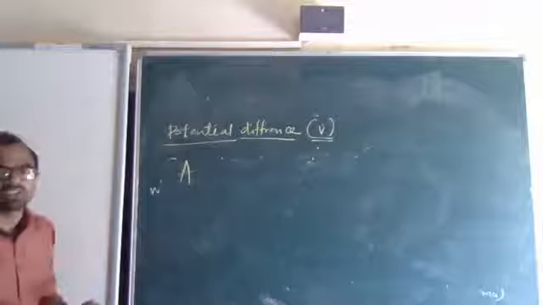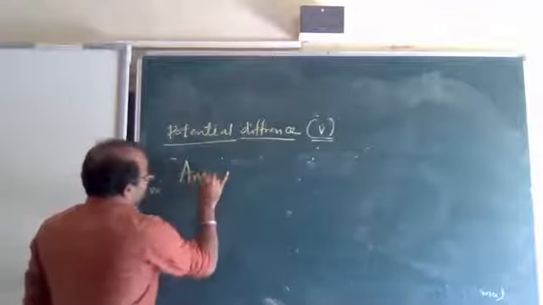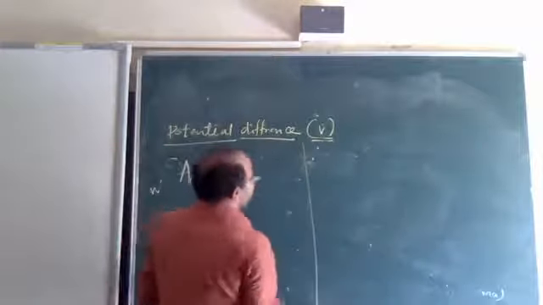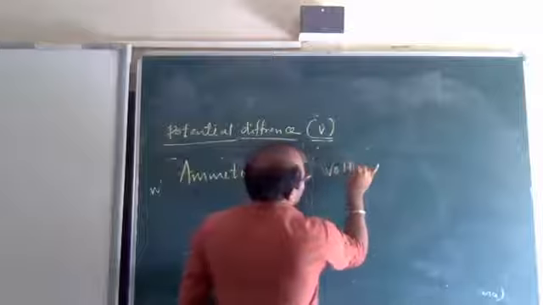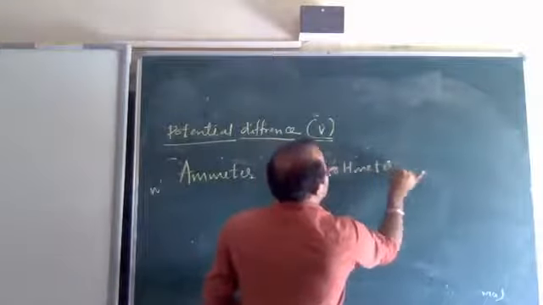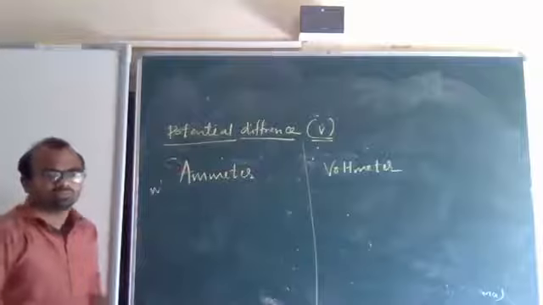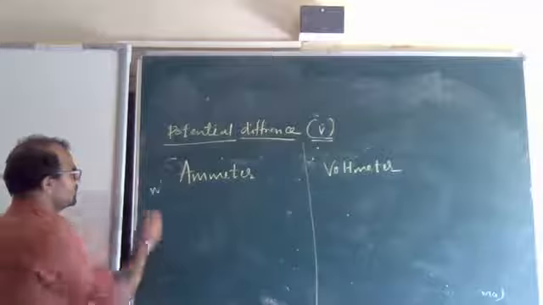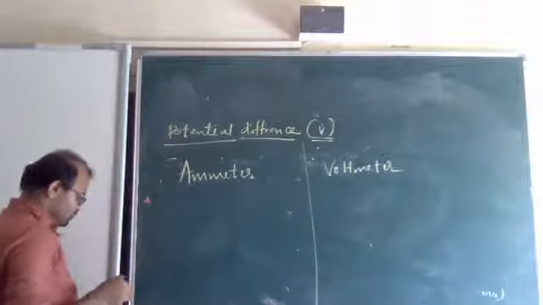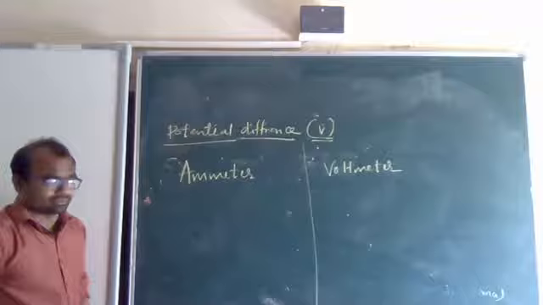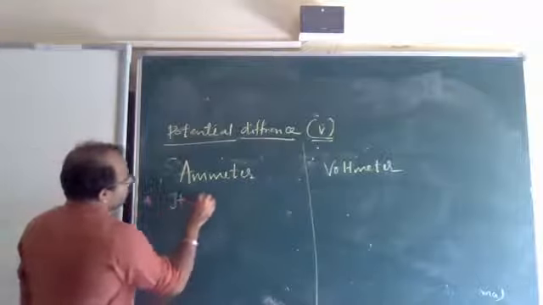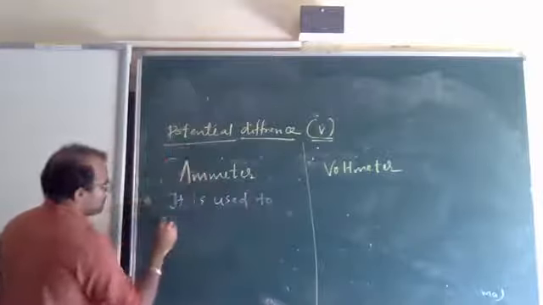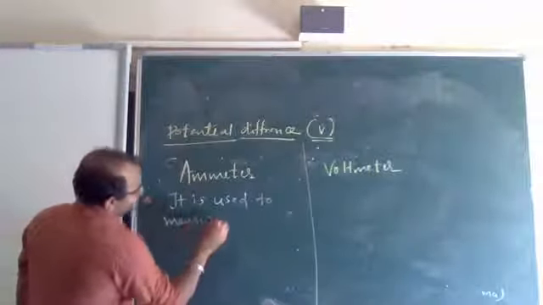So I think this much is clear. I will first write down ammeter on this side. Note this down with me, because this is a very important question for 2 marks. Write down the difference between ammeter and voltmeter. What is an ammeter? I have already told you, it is used to measure the electric current.